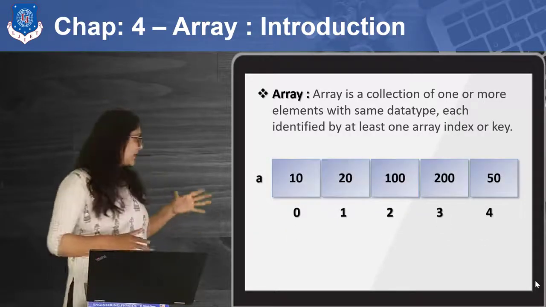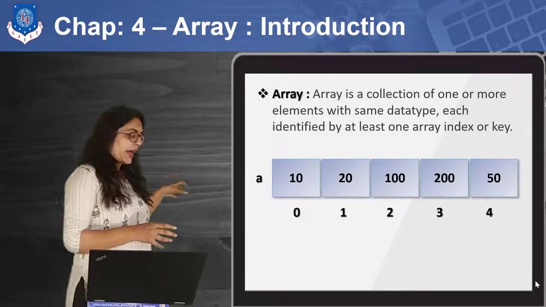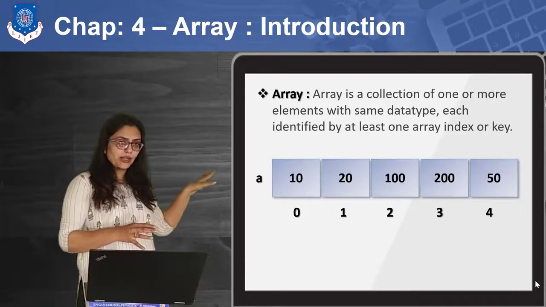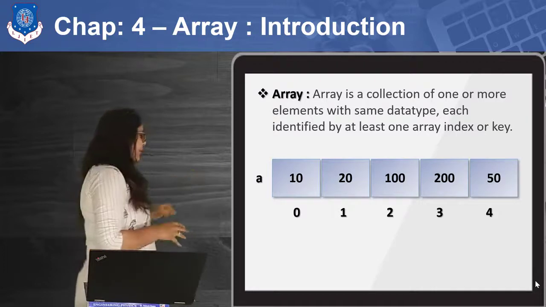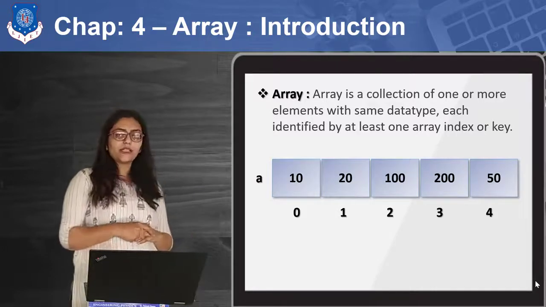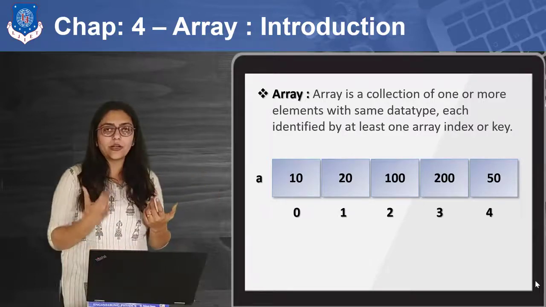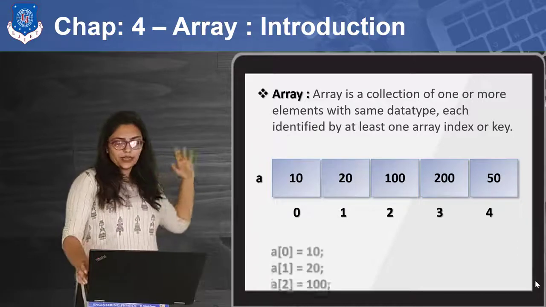Okay, so I have given an example of an array over here. Here the array is labeled as A, so the array name is A. Inside this array I have put 5 values: 10, 20, 100, 200 and 50. Now if I want to identify the value at index 3, you can say that it is 200. So to identify 200 I just need one index, right? So this is an example of an array.